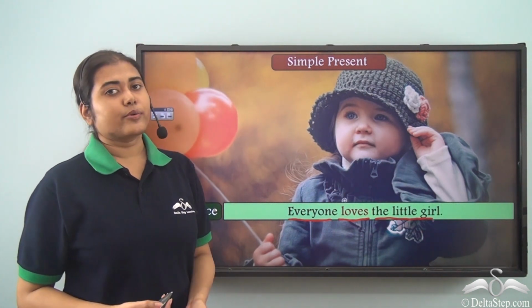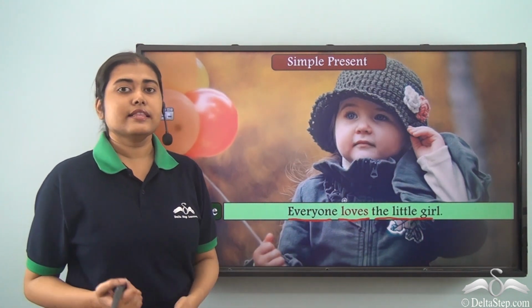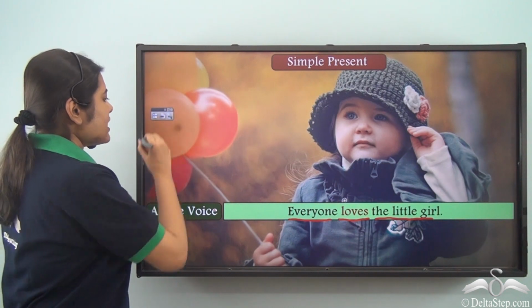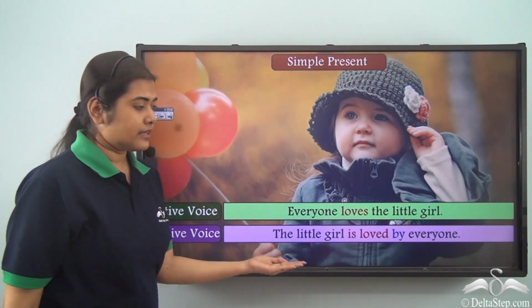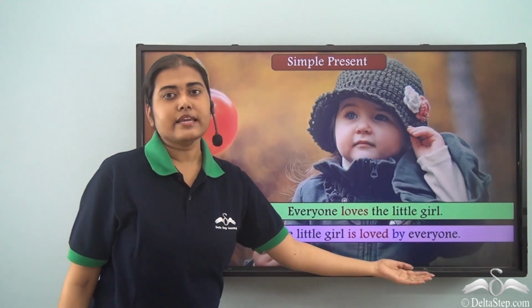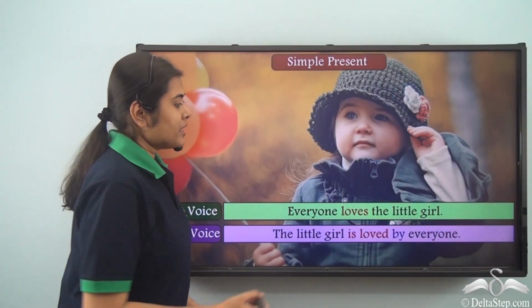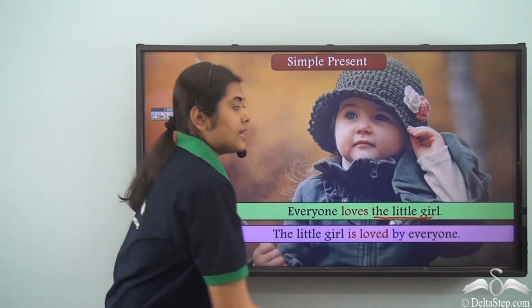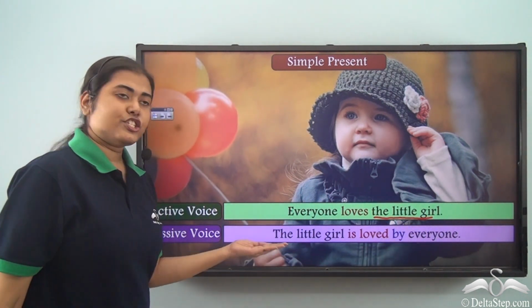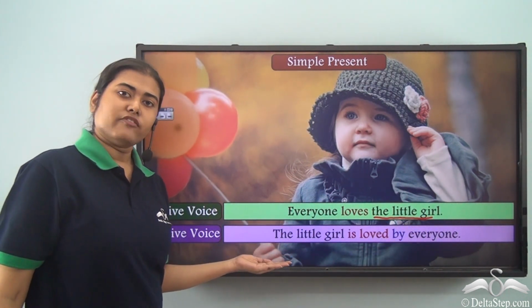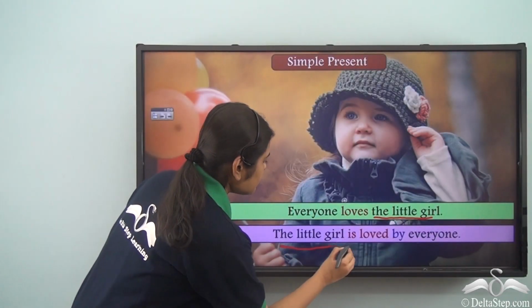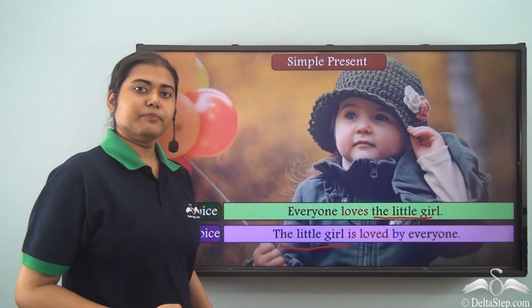Now, when we write the same sentence in the passive voice, what should our sentence be? The little girl is loved by everyone. So, what changes are taking place? Firstly, the object in the active voice is changed into the subject of the passive voice. So, the little girl becomes the subject over here.